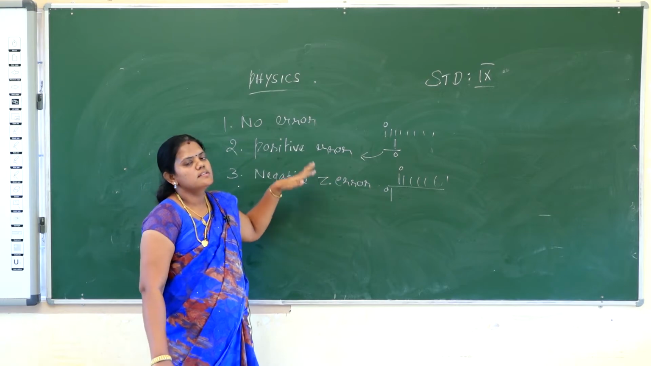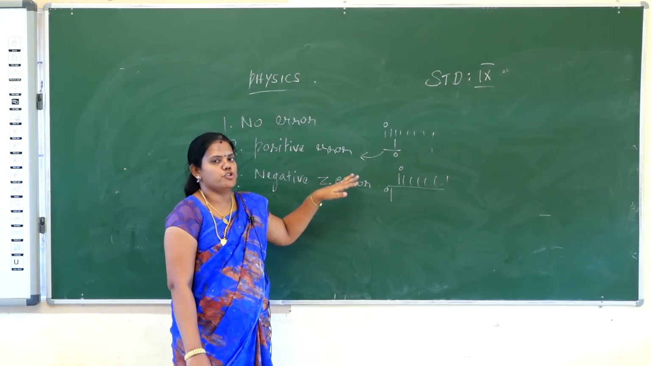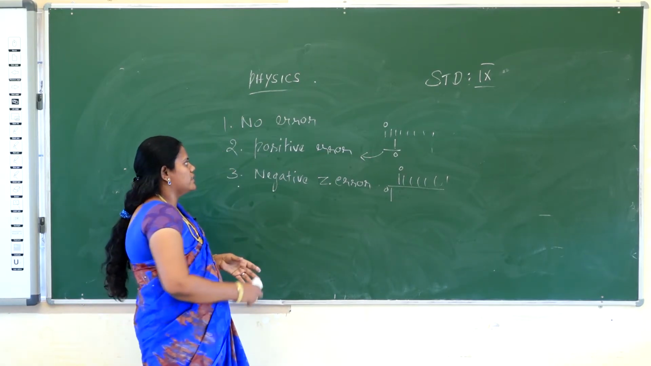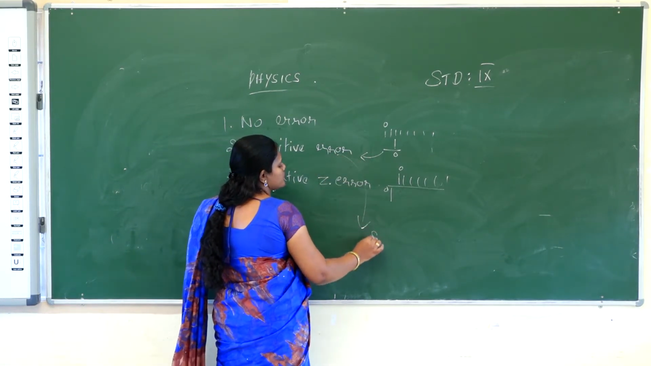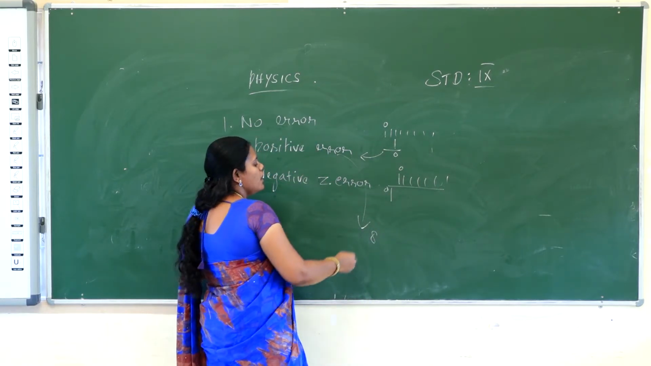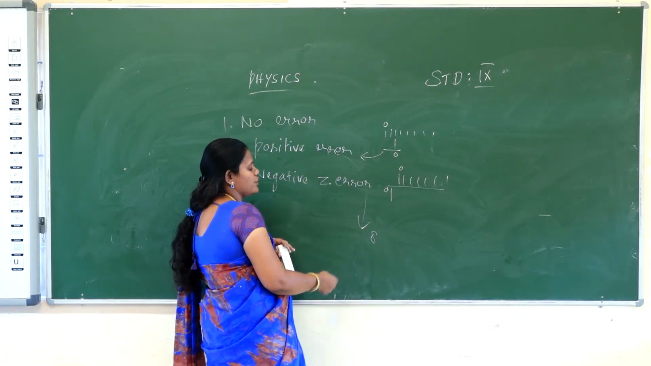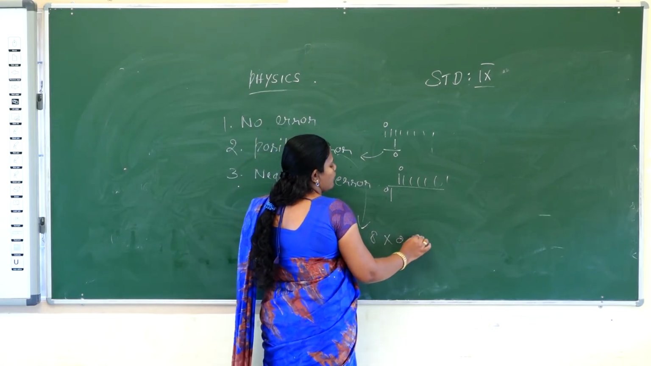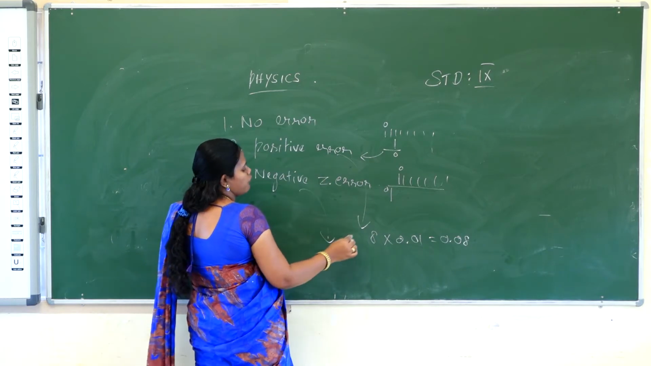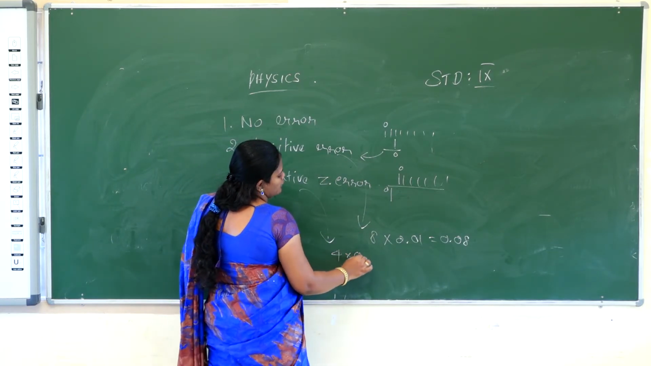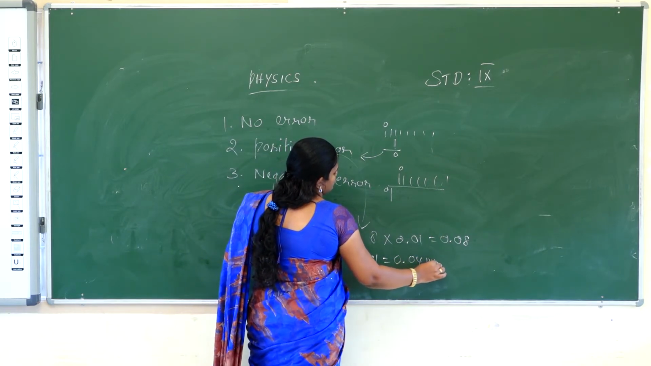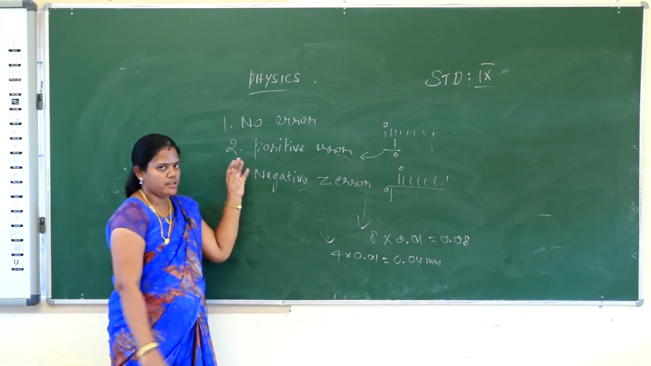So the error should be found out, and it should be corrected in the total reading. Suppose the positive zero error is 8 divisions shifted to the right. How will you calculate the positive zero error? 8 into 0.01, that is 0.08. Suppose the negative zero error is 4 divisions, 4 into 0.01, that is 0.04. So that's the way the error is to be corrected.